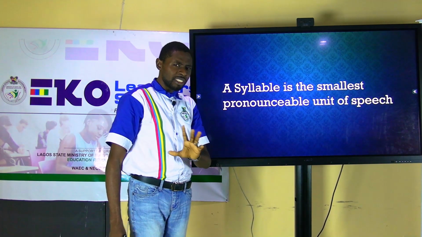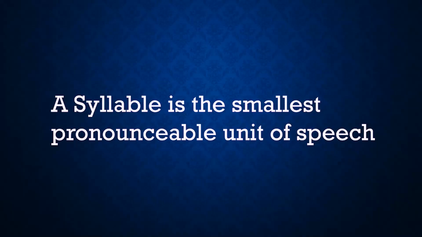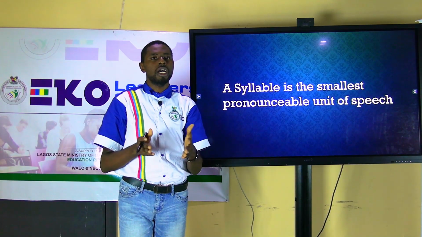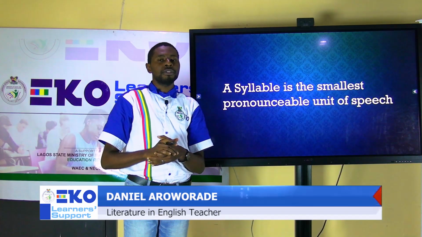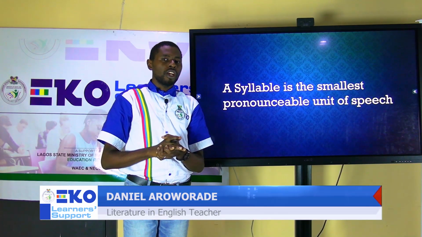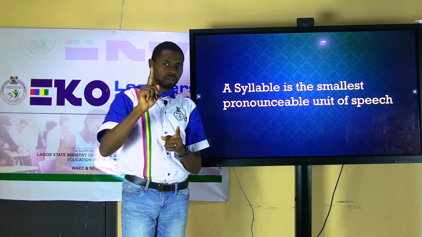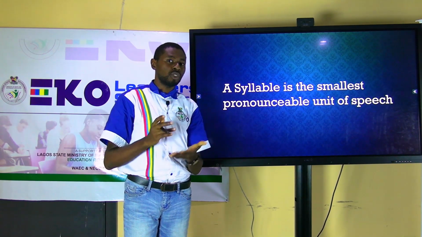So we have mentioned syllable many times in this definition. So what's a syllable itself? A syllable is the smallest pronounceable unit of speech. Now, this is an example of a speech. I am bold. Now, if you pronounce something, it could have several syllables in it. But there is a degree to which you can pronounce just one of those syllables. The smallest level of pronouncement is what we refer to as syllable.